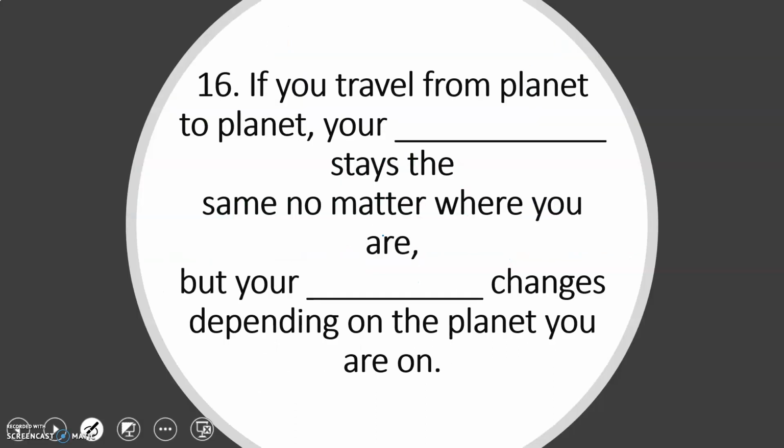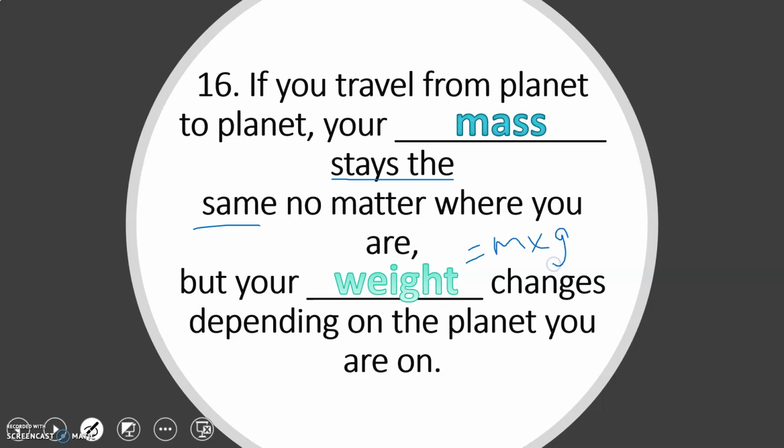All right, so in summary, number 16, if you travel from planet to planet, your blank stays the same no matter where you are. Well, if we're talking about stays the same, we're talking about mass. All right, but your blank changes depending on the planet that you are on. Well, that's going to be weight because remember, weight takes into account mass times gravity, and gravity is what changes. So, mass stays the same,